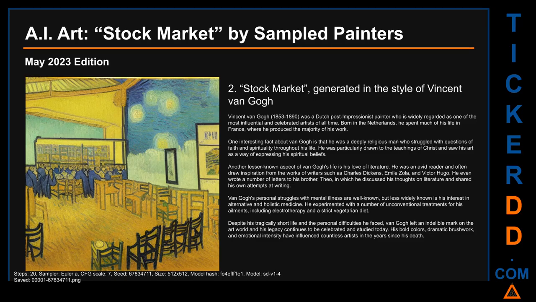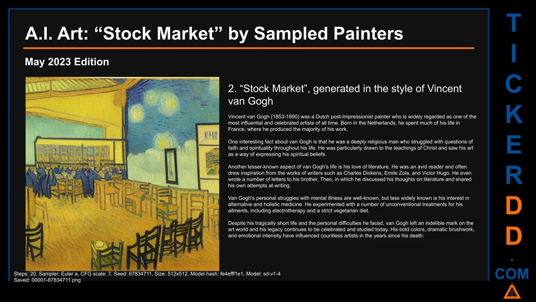Here is Stock Market, generated in the style of Vincent van Gogh. Vincent van Gogh, born in 1853 and died in 1890, was a Dutch post-impressionist painter who is widely regarded as one of the most influential and celebrated artists of all time. Born in the Netherlands, he spent much of his life in France, where he produced the majority of his work.